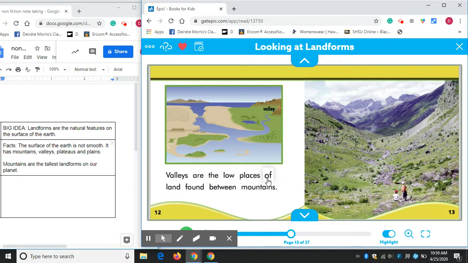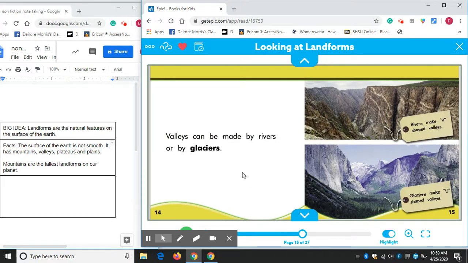Valleys are the low places of land found between mountains. Now, isn't this a great picture to show a valley? You can see these 2 people here, and you can see it goes up, up, up on either side. And then there's a great diagram over here. So let's see. There's a little bit more about valleys. Yep, valleys can be made by rivers or by glaciers. And here's an interesting fact. Rivers make V-shaped valleys, and glaciers make U-shaped valleys. So they make the valleys differently.